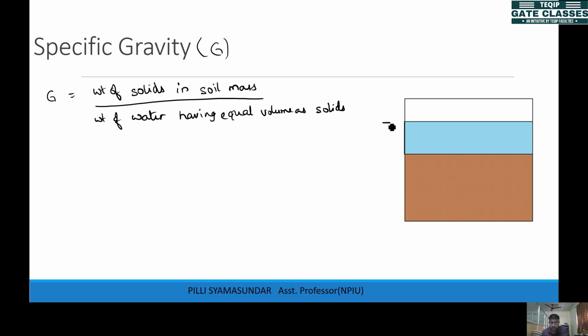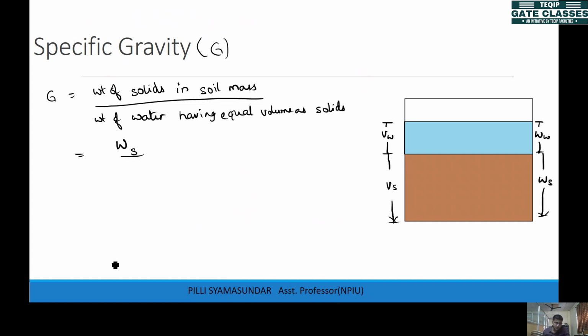Let's say this is the water volume and this is the solids volume, and this is the weight of water and this is the weight of solids. So specific gravity is the weight of solids in the soil mass, that is Ws, by the weight of water having equal volume as the solids.